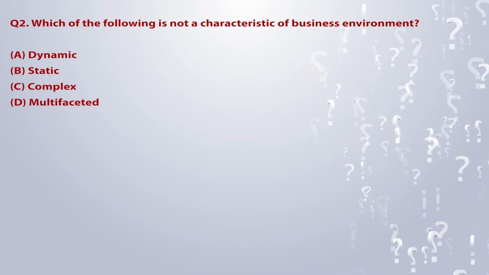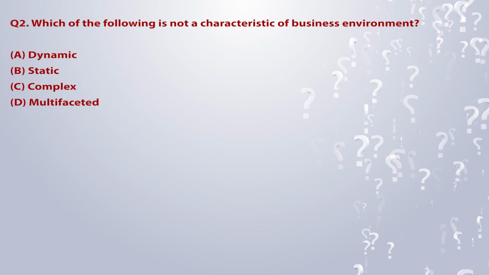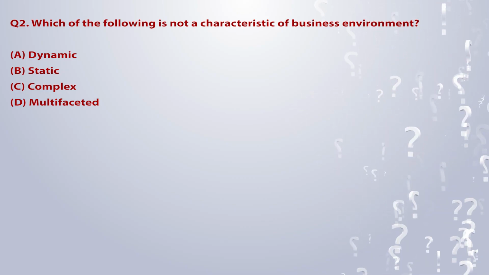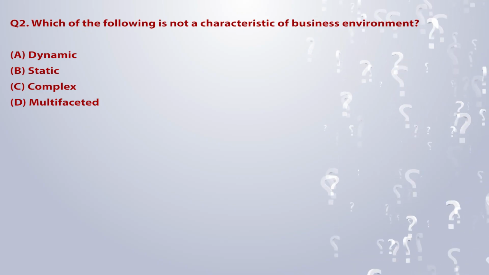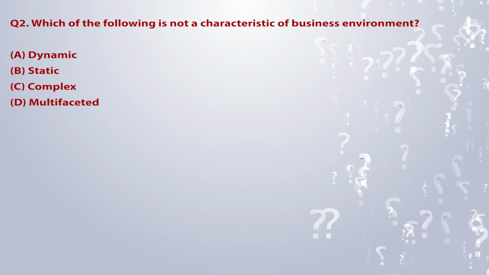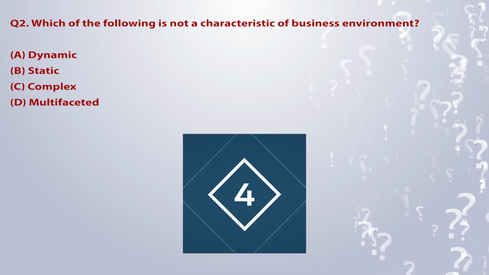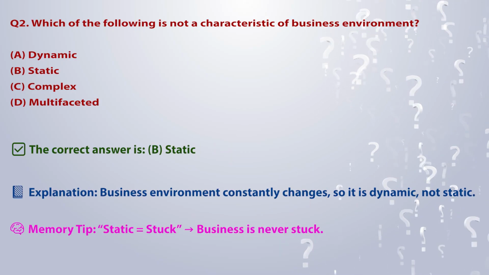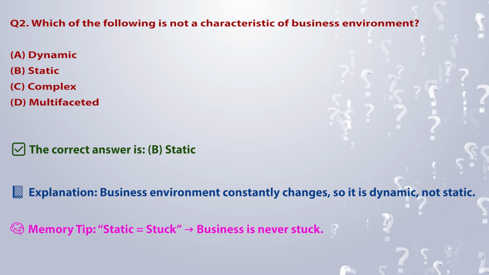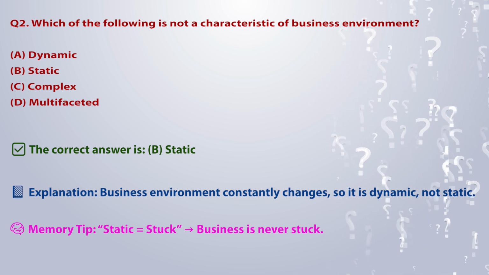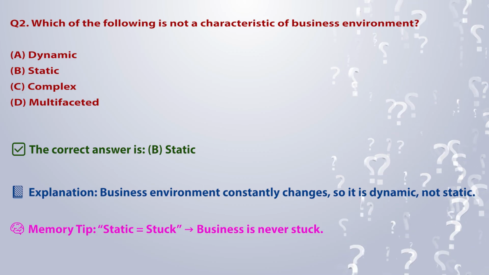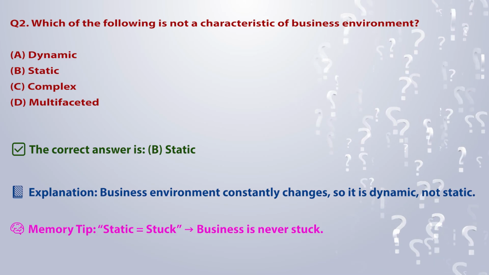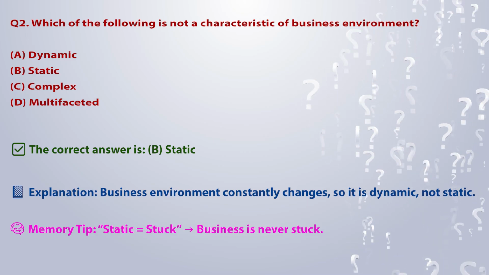Q2. Which of the following is not a characteristic of business environment? A. Dynamic. B. Static. C. Complex. D. Multifaceted. The correct answer is B. Static. Explanation: business environment constantly changes, so it is dynamic, not static. Memory tip: static is equal to stuck, business is never stuck.